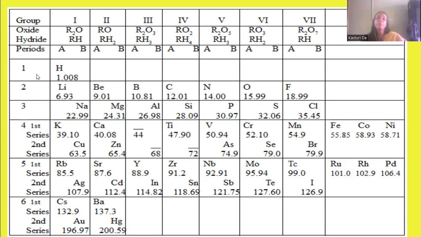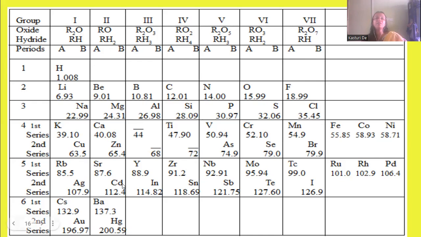Now, subgroup A of group 1 contains hydrogen, lithium, potassium, rubidium, cesium, and group B contains sodium, copper, silver, gold. Like that, all of these groups are subdivided into A and B.